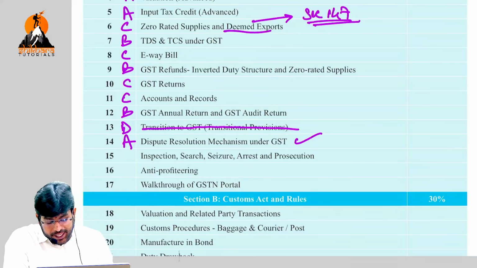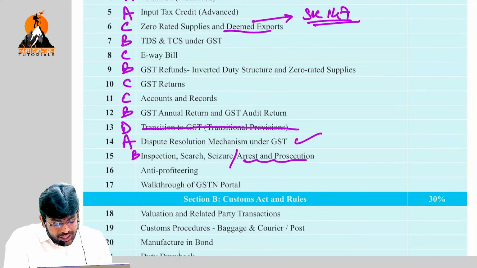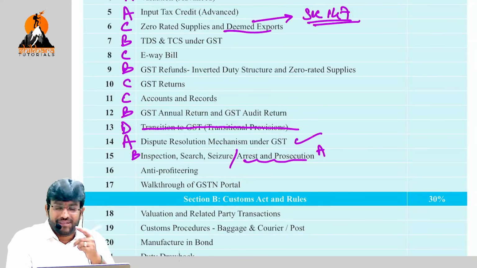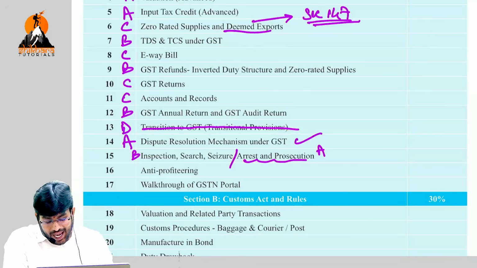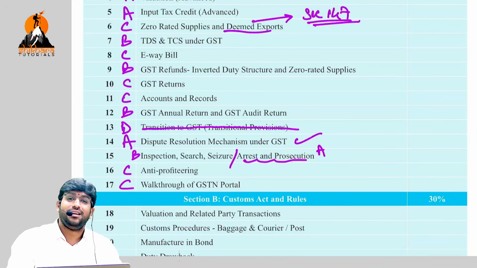Next one, inspection, search and seizure, arrest and prosecution. I will split this into two. Inspection, search and seizure is a B topic, but arrest and prosecution is an A topic, which I was telling now. Anti-profiteering is a C topic. Walkthrough is also a C topic.